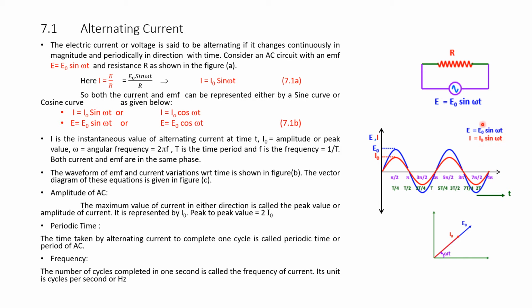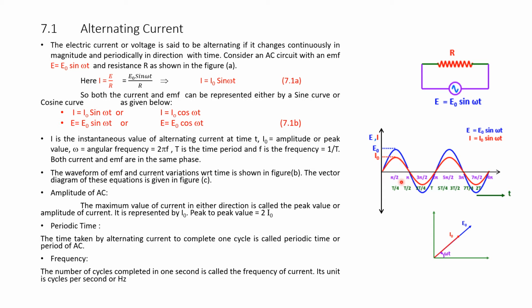If you use sin in the equation, it is called a sine wave. If you use cos omega t relations, it is called a cosine wave. Here I is the instantaneous value and I naught is the peak value of current; E naught is the peak value of voltage. So, there are two peaks, positive and negative, for both.